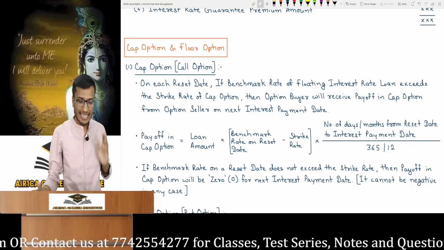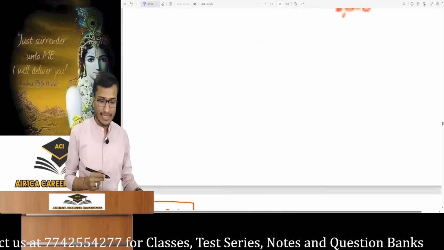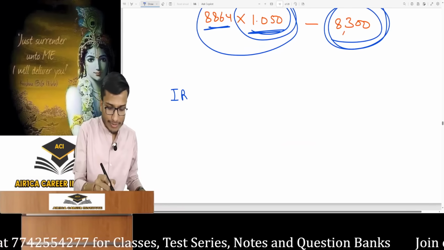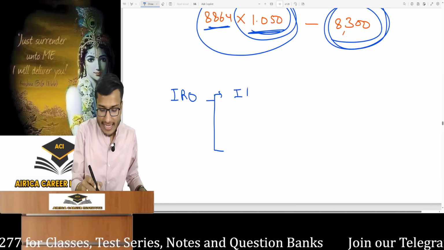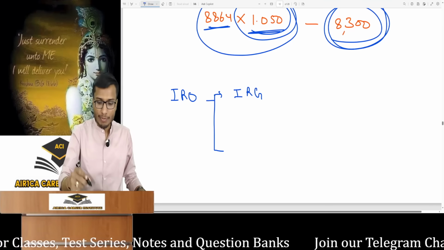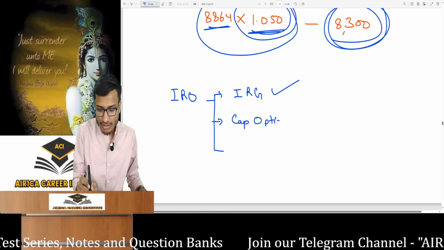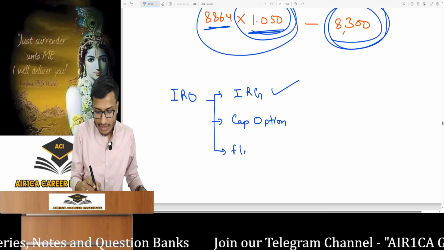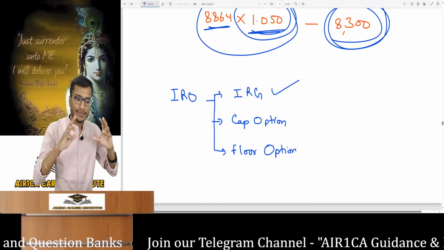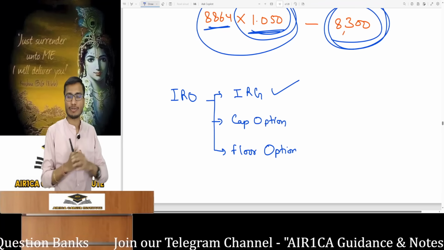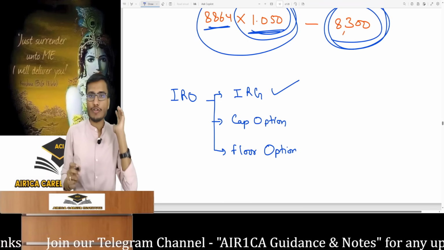There's nothing to it. See, when we discuss interest rate options, they come in many varieties. The first one was interest rate guarantee. You have learned and understood. The second one is the cap option. And one is the floor option. Just like equity derivatives had call and put options, here interest rate options have many types. We have already cleared up the interest rate guarantee, which was simple. Now the cap and floor option.